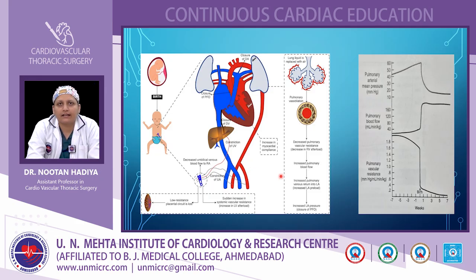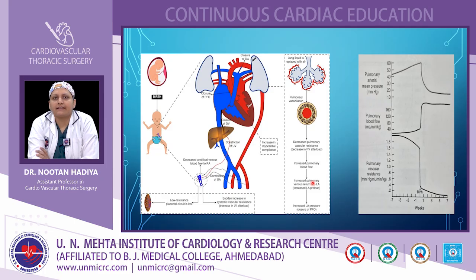Further changes occur with the expansion of the lung. Due to expansion of the lung, fluid is replaced with air. This leads to pulmonary vasodilatation and a decrease in pulmonary vascular resistance. As the pulmonary vascular resistance decreases, the flow in the pulmonary artery increases, and there is a rise in the LA pressure, which leads to the functional closure of the foramen ovale. So it will also be closed.